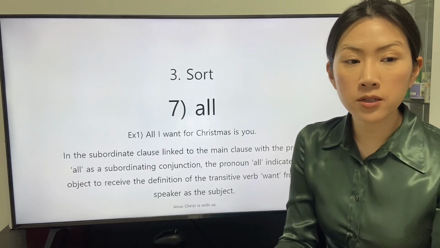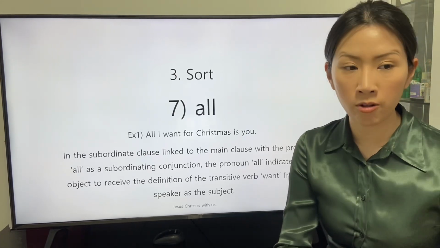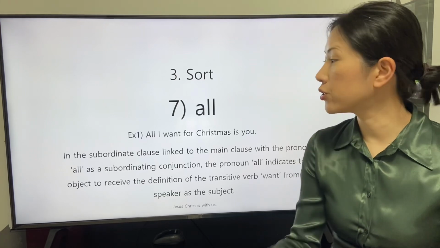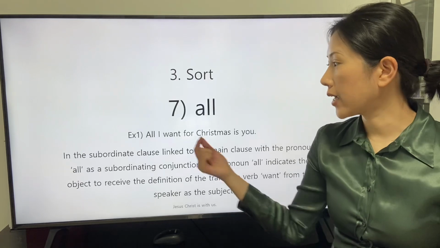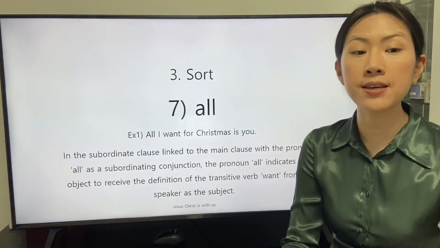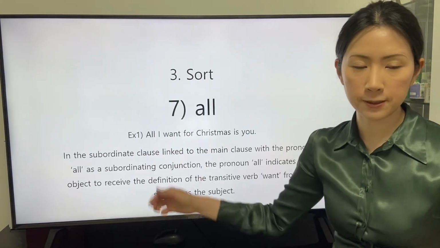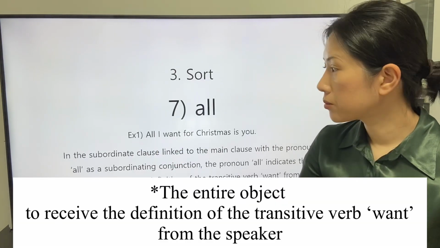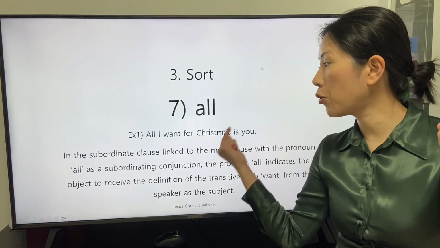In the subordinate clause linked to the main clause with the pronoun all as a subordinating conjunction, the pronoun all indicates the object to receive the definition of the transitive verb want from the speaker as the subject of the subordinate clause.